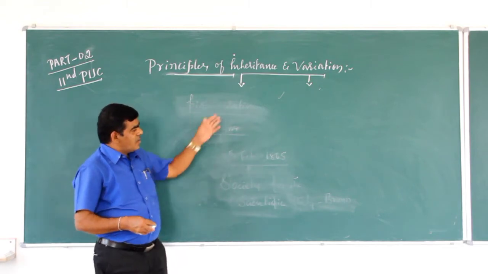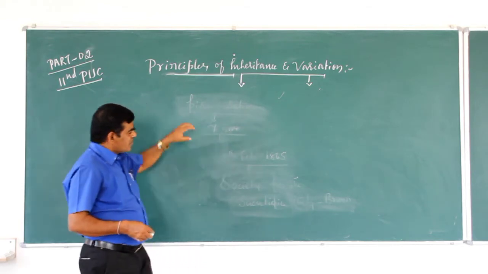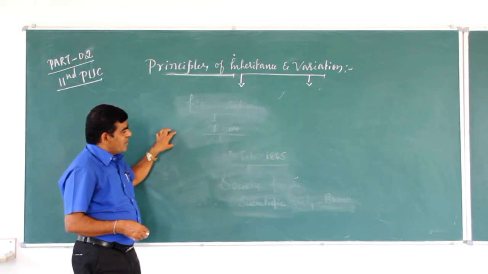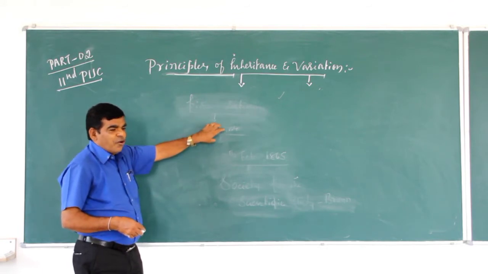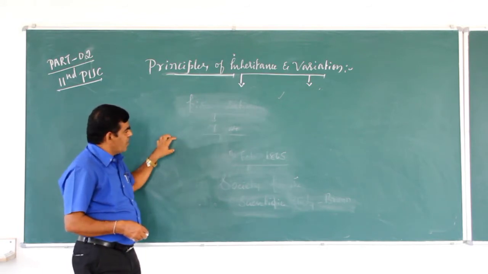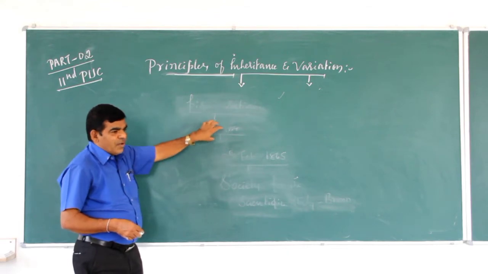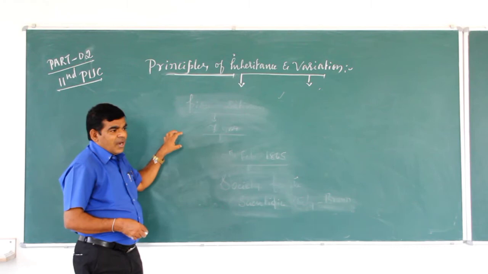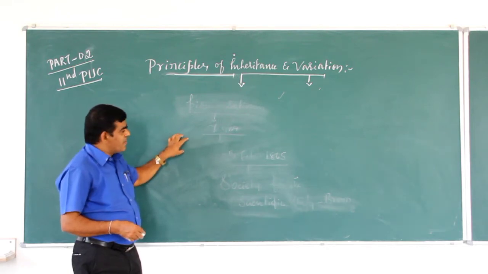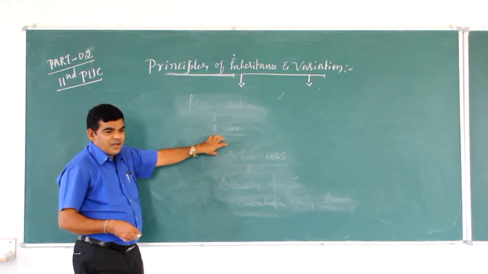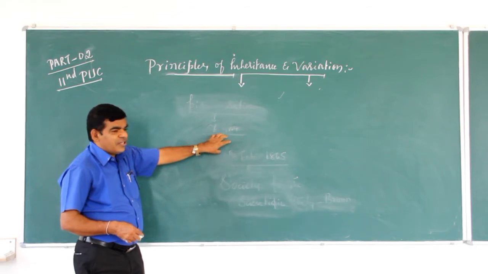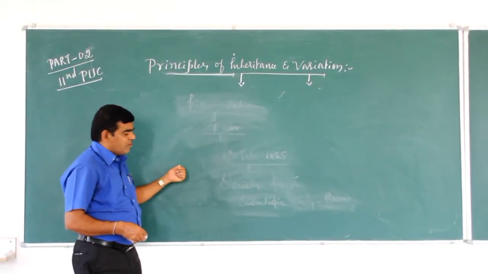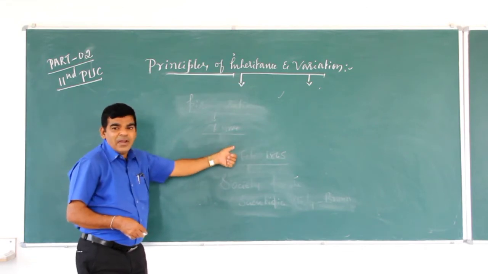Mendel selected the pea plants for his experiment because pea plants are easily cultivated and do not require aftercare. Pea plants are annual, they give results within a year, and they are bisexual. Self-pollination occurs naturally, but cross-pollination in pea plants is done manually.